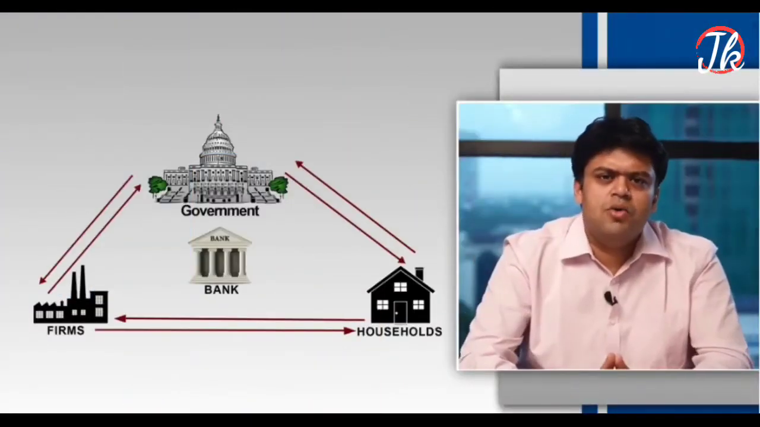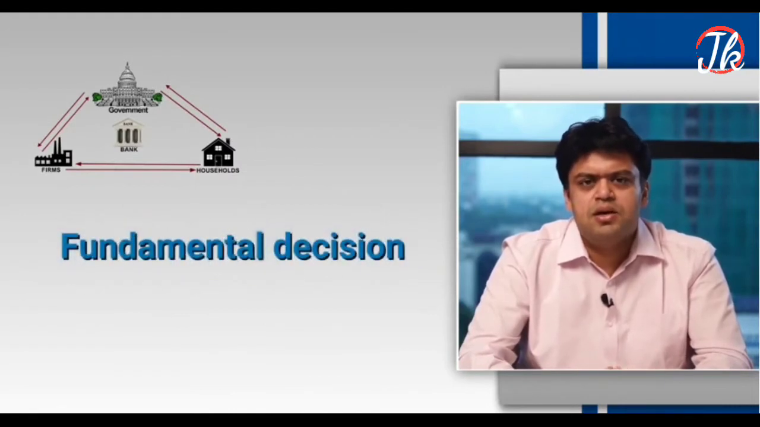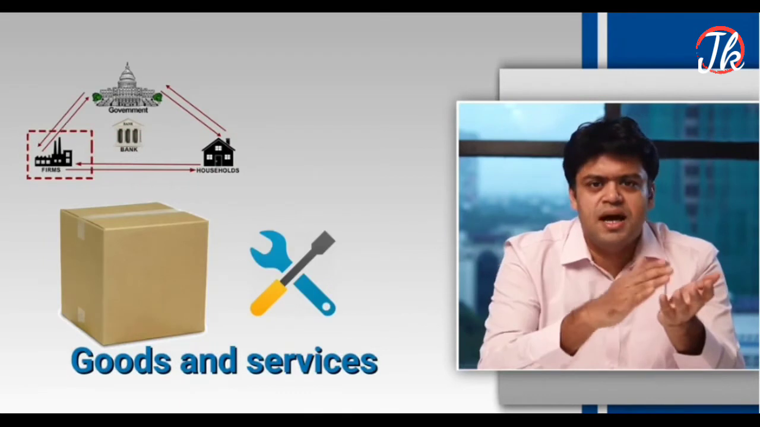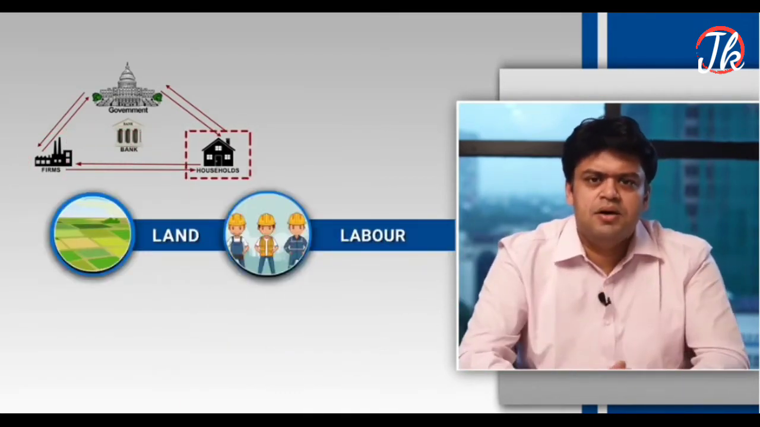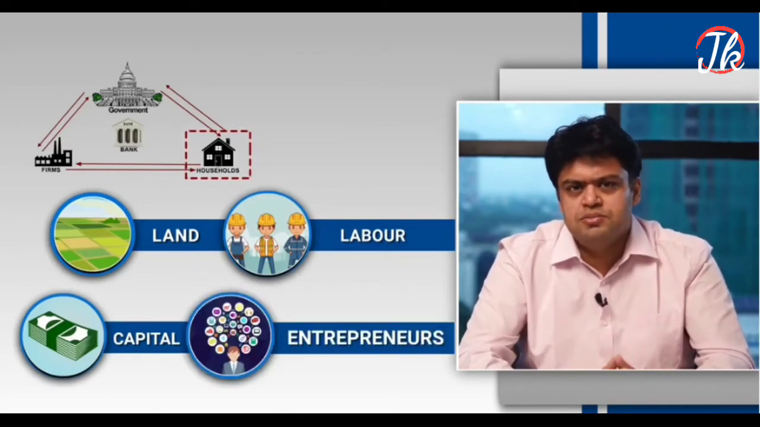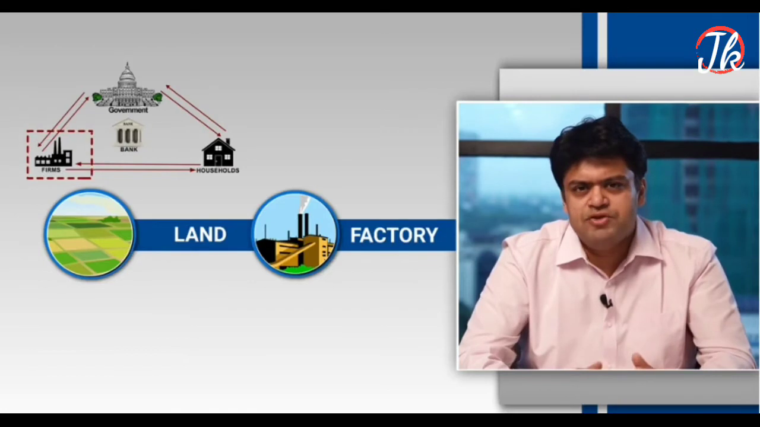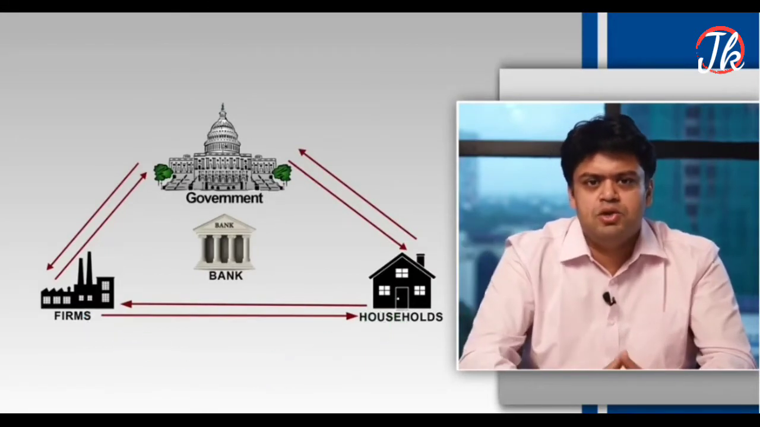Now let us discuss how an economy works. In an economy, the fundamental decision making lies with the firms and households. The firm produces goods and services and sells them to the households. Households supply land, labor, capital and entrepreneurship to these firms, which they use to purchase land, factory, office building and equipment. Households buy the goods. The price that they pay is the revenue which the firm can use.